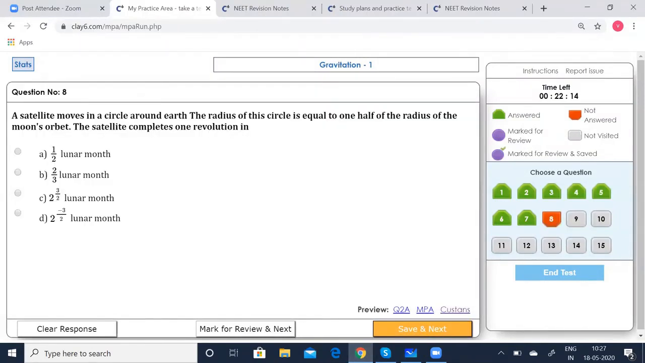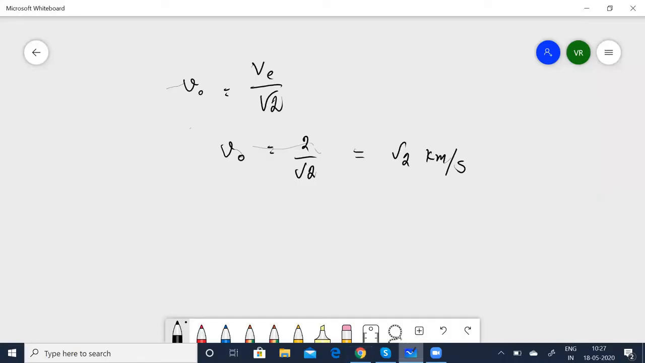Go to the next. A satellite moves in a circle around the Earth. The radius of this circle is equal to 1/2 of the radius of the moon's orbit. The satellite completes 1 revolution in? The time period of the revolution of the moon around the Earth is 1 lunar month. When it goes once around the Earth, we call that the lunar month.